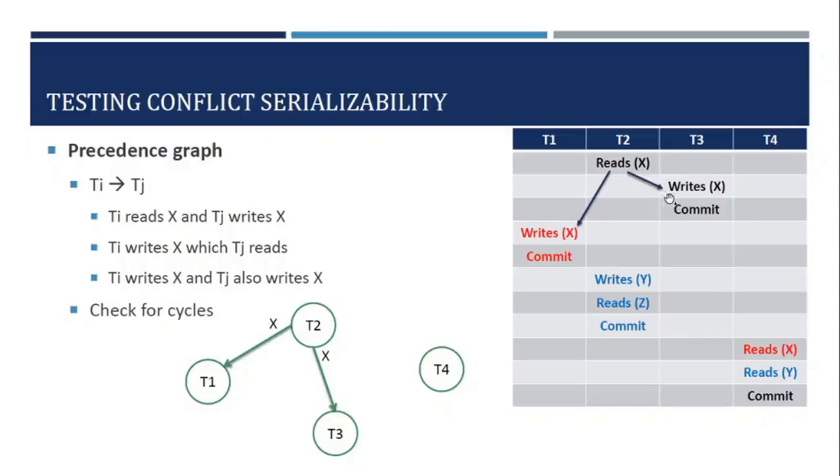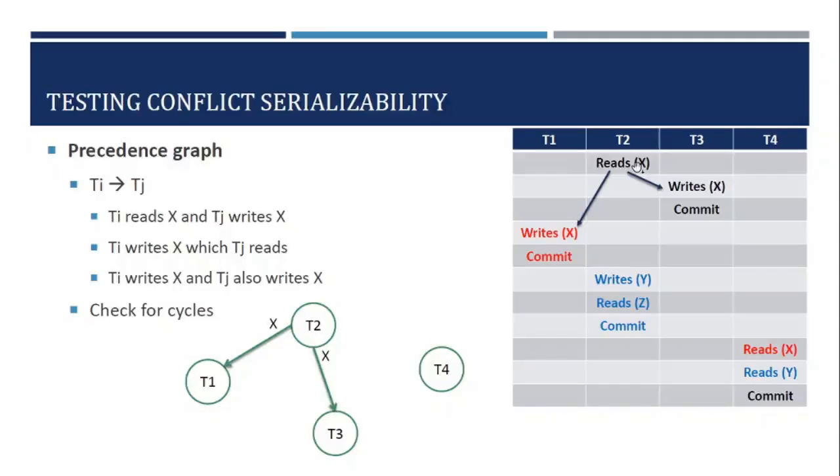To represent it in the graph, we create an edge from T2 to T3 and label this edge as X. Similarly, T2 has a read of X and T1 has a write of X. So an edge is created from T2 to T1 and it is labeled as X.